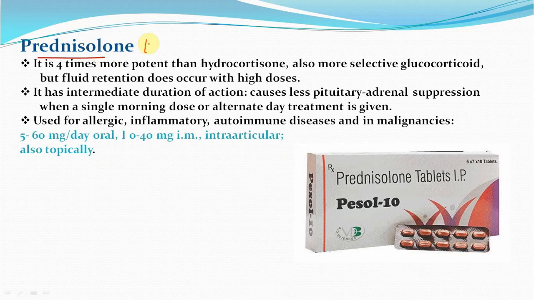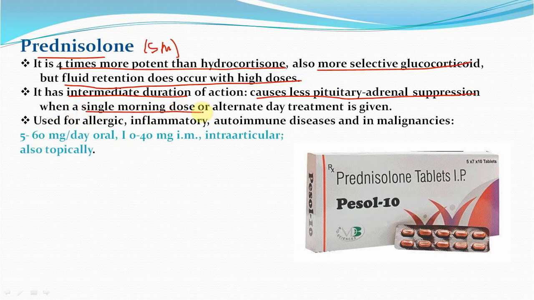Prednisolone, a 5 mark short note comes on this. It is 4 times more potent than hydrocortisone and a more selective glucocorticoid, but fluid retention occurs with higher doses. It has an intermediate duration of action. It causes less pituitary adrenal suppression when a single morning dose is given or alternate day treatment is taken. It is used for allergic, inflammatory, autoimmune diseases and in malignancies.